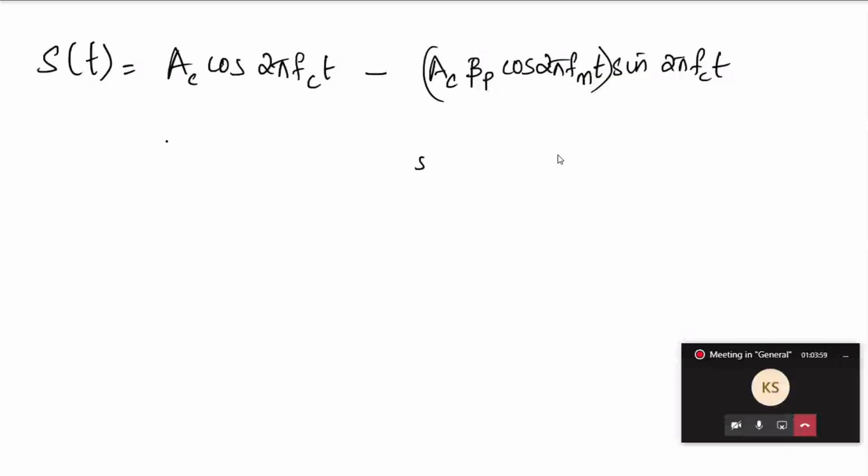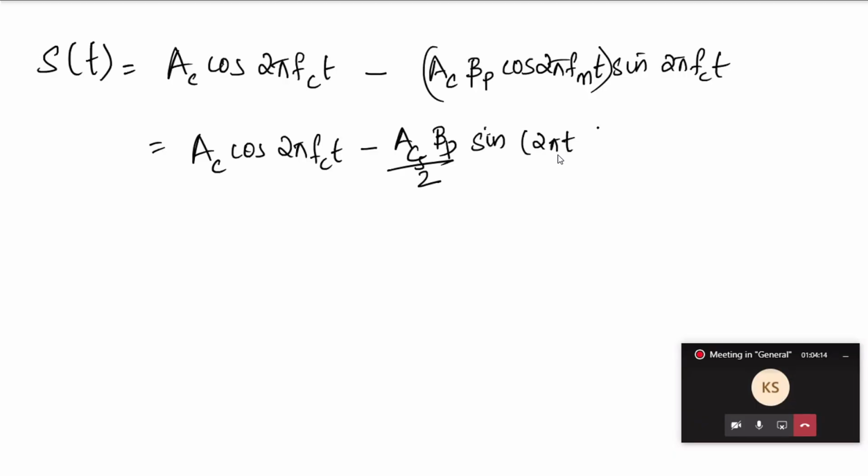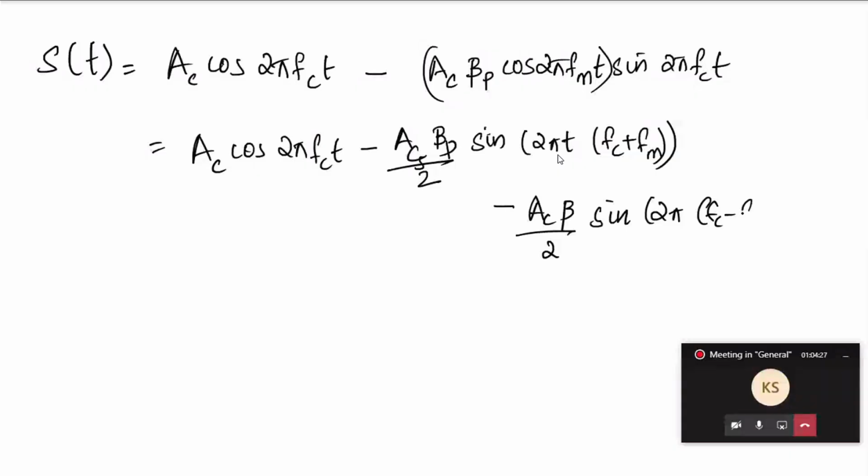Again, this cos times sine is converted as Ac cos 2 pi fc t minus Ac beta p by 2 sin 2 pi (fc plus fm) t minus Ac beta p by 2 sin 2 pi (fc minus fm) t.